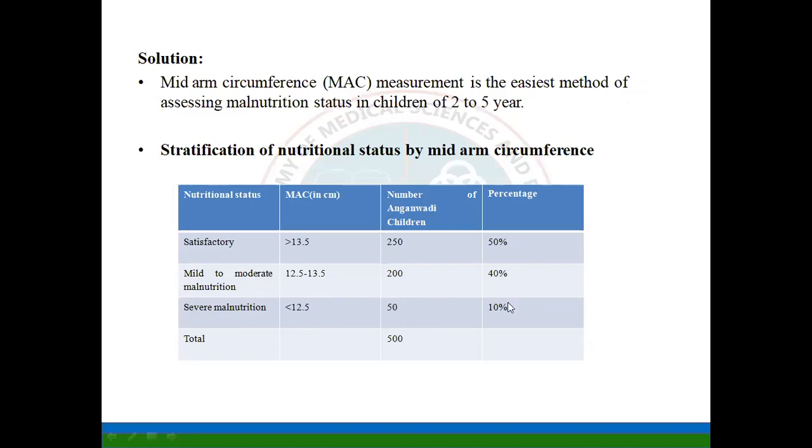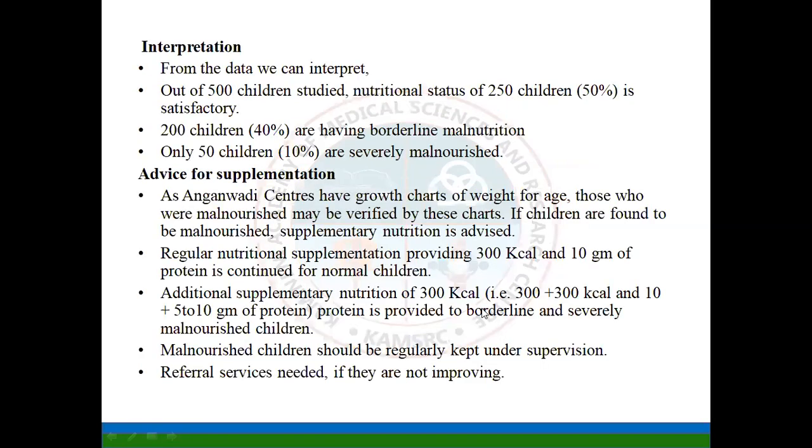So the percentage we have to calculate, which comes to 50% normal or satisfactory, 40% are malnourished, mild to moderate, and 10% are severely malnourished. Interpretation.